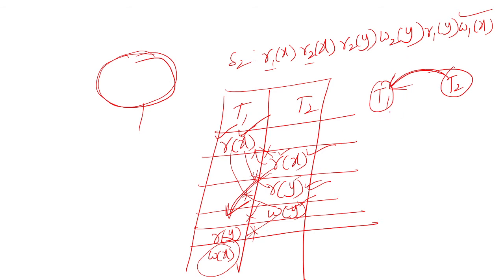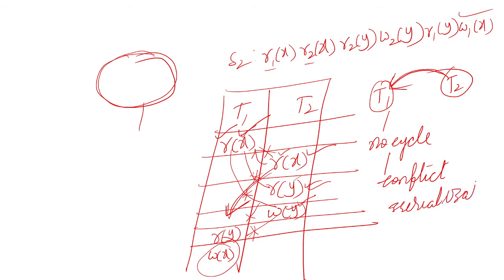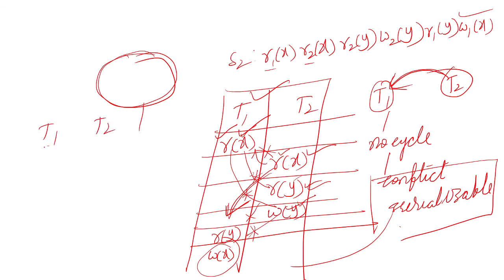Now, there is no cycle in this graph, right? No cycle means we can convert this schedule into conflict serializable. This is conflict serializable. What is the meaning of conflict serializable? We can convert this non-serial schedule into a serial schedule. We will see how we can convert this.